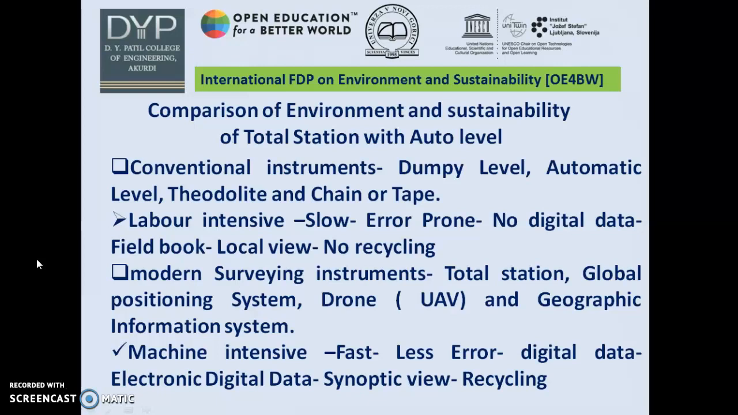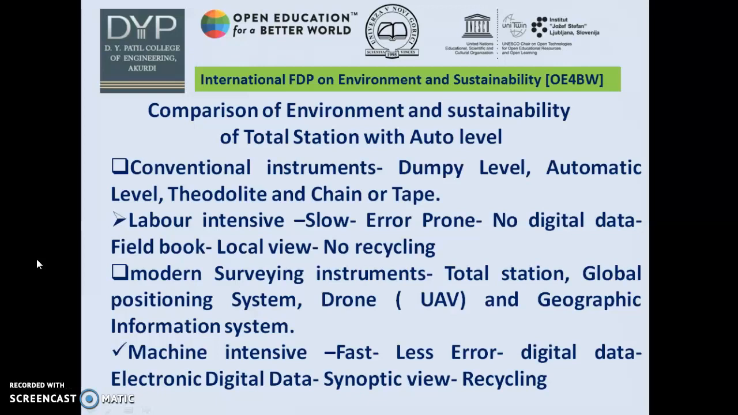The conventional instruments such as dumpy level, auto level, theodolite and chain or tape are known to us to be very labor intensive, slow in performance, and error prone. No digital data is possible. A field book is required to be maintained for that, and it gives a local view. There is no question about recycling in those days.